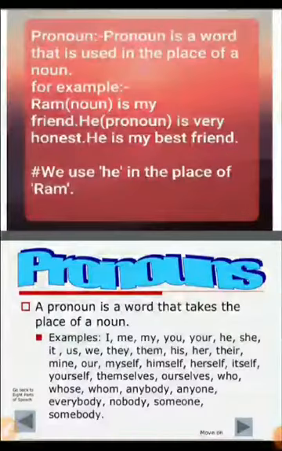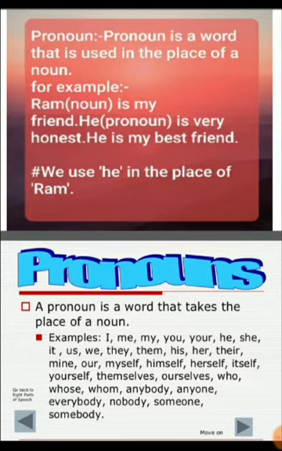Next part of speech is pronoun. Pronoun is a word that is used in the place of noun. For example, Ram is my friend. He is very honest and he is my best friend. So in the first line we use the word Ram, that is a noun, but in the second sentence we use pronoun in the place of Ram.